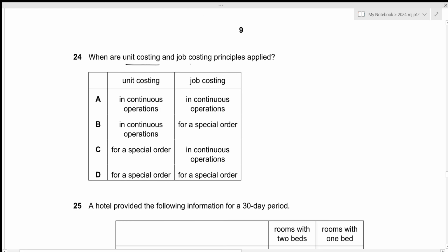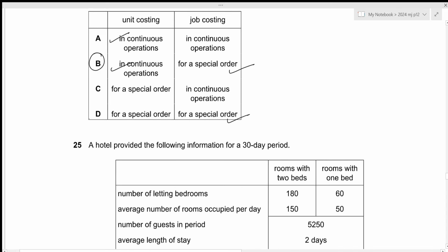When are unit costing and job costing principles applied? So based on the given options, unit costing will be applied in continuous operations, not for a special order, so A and B, whereas job costing is applied for a special order or a unique item. So that is given by B and D. So the correct answer for both of these is given by option B. That is all for the 24th question. Let's move towards the next one.